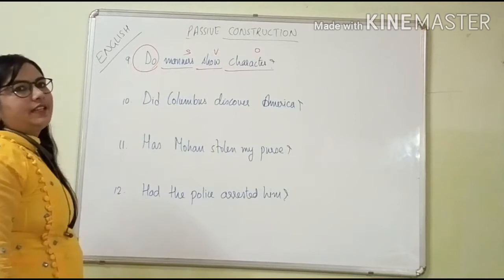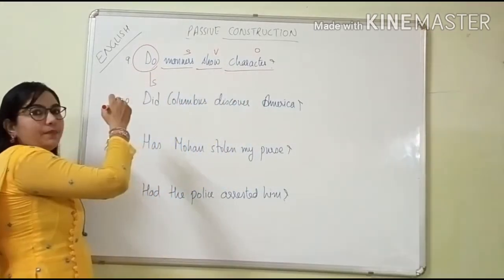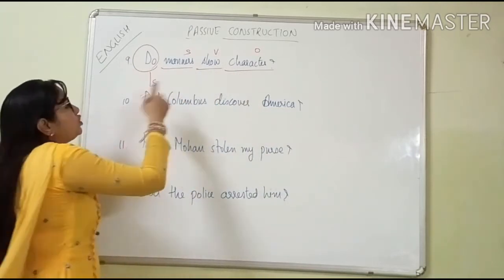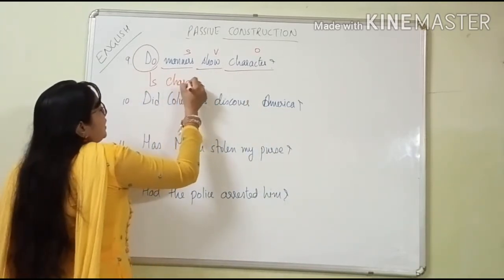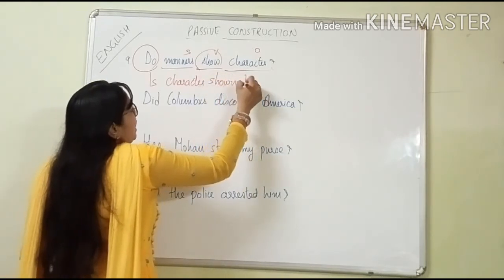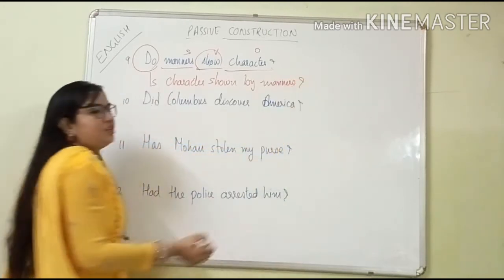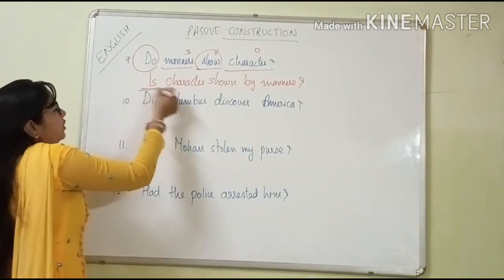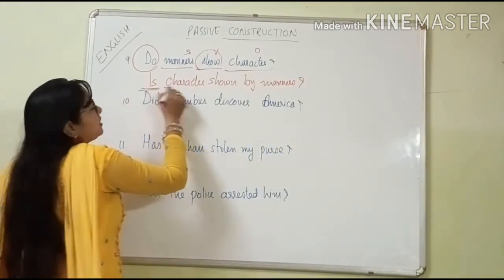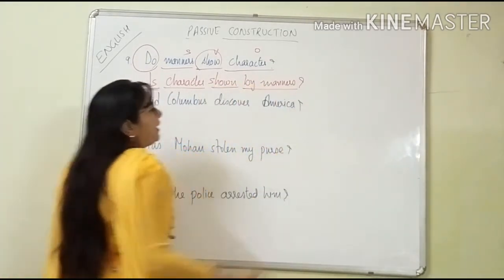It is in the present tense. So we will keep here "is". We will not keep here "are", because character is the singular form. So, "Is character shown by manners?" and the question mark. Okay. Is, we are using as an interrogative word. This is the object, this is the verb third form, and by manners.